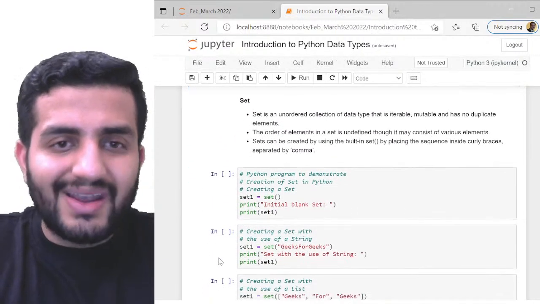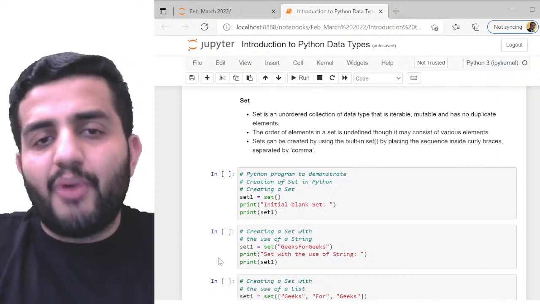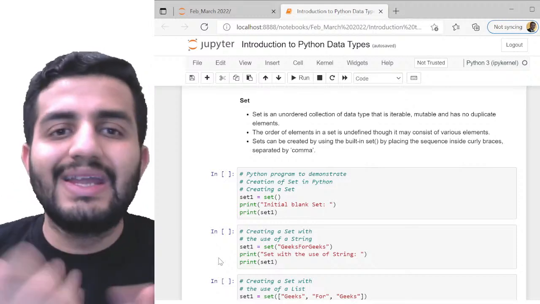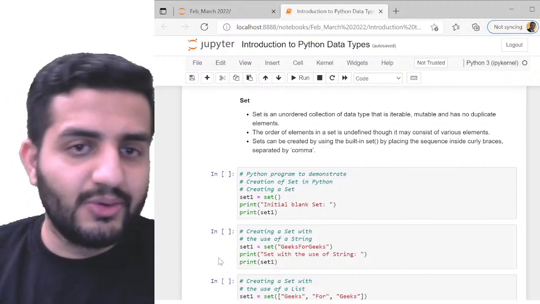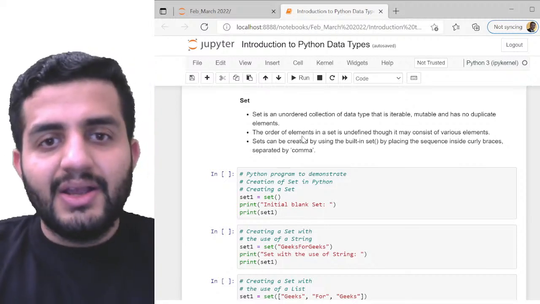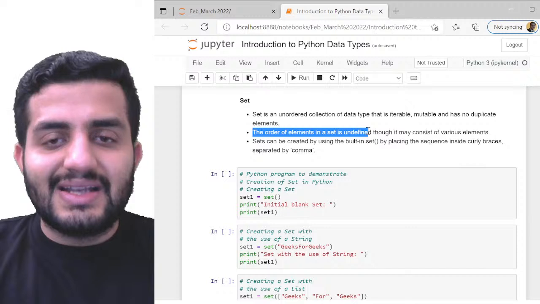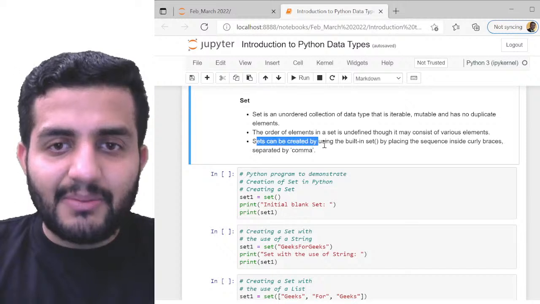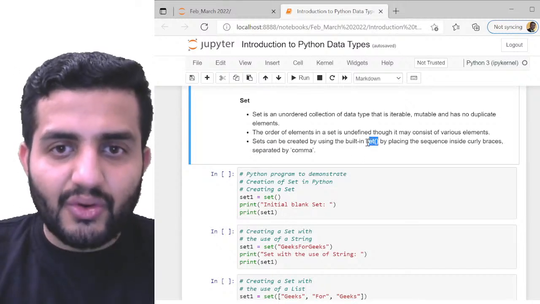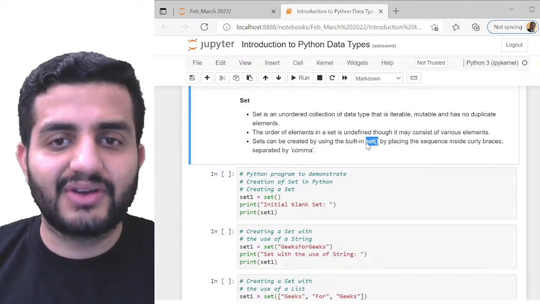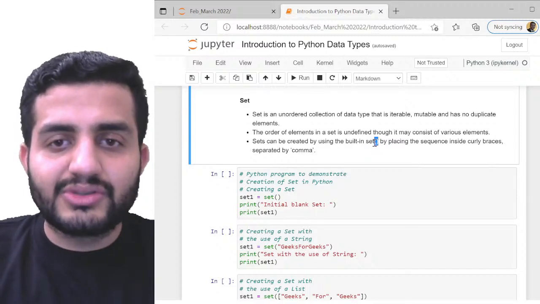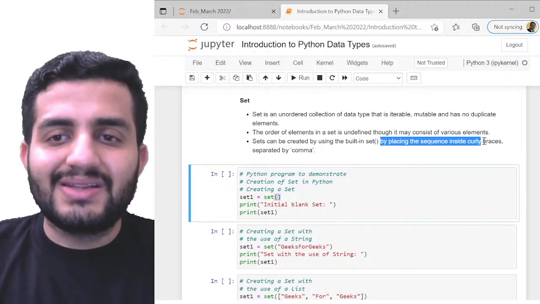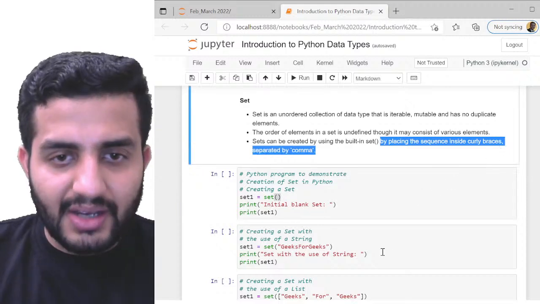Let's quickly look at how we can initiate the set. This is again an important data type when you use it for some other objectives, right? If you want only the unique elements out of your list, that's where we're going to be using this. So here the order of the elements in the set is undefined, though it may consist of various elements, and sets can also be created by using the inbuilt set function. So we have to call set as a keyword. The set function is important. For any function we're going to use parentheses. So after set we're going to have the parentheses here, and we can use it by placing the sequence inside the curly braces separated by commas. Okay, something which is very important.